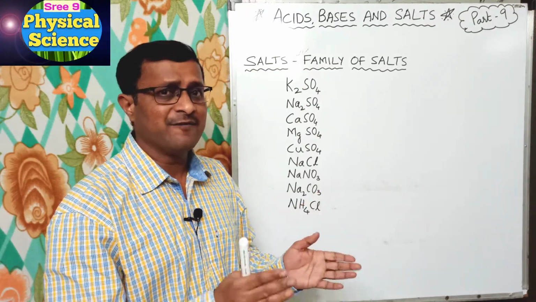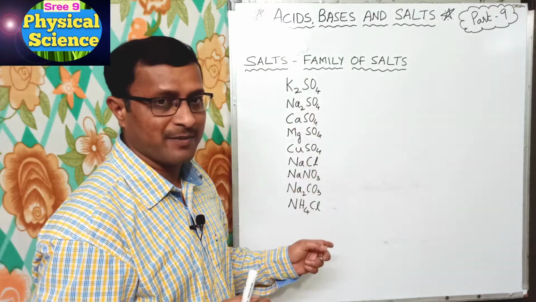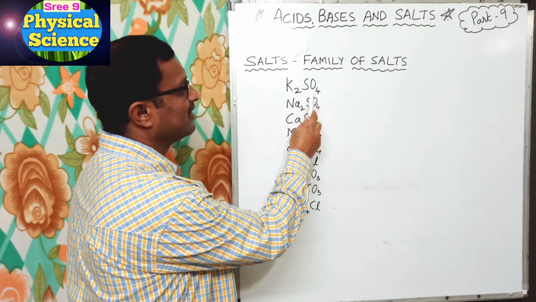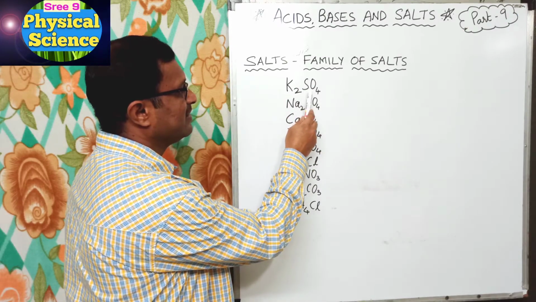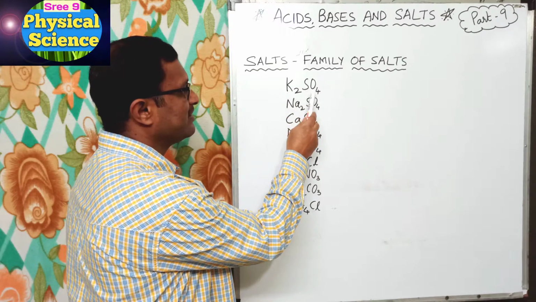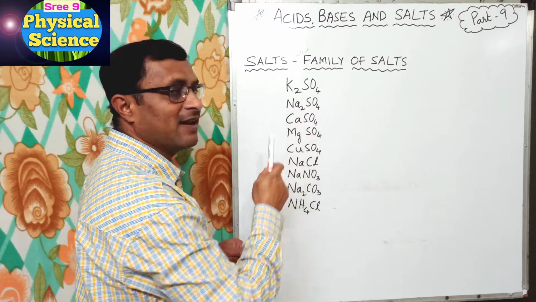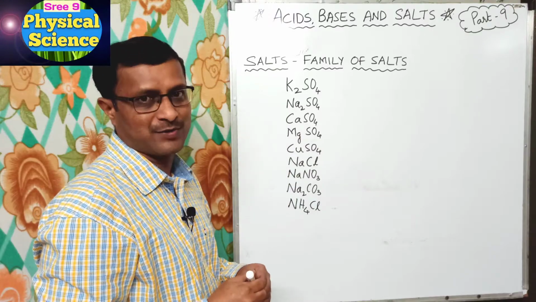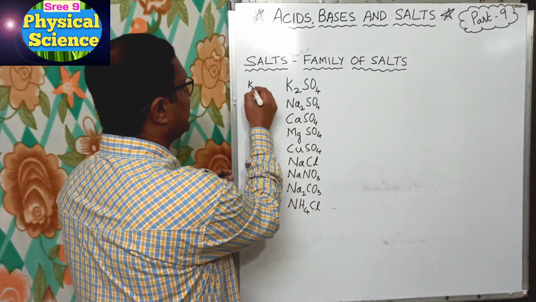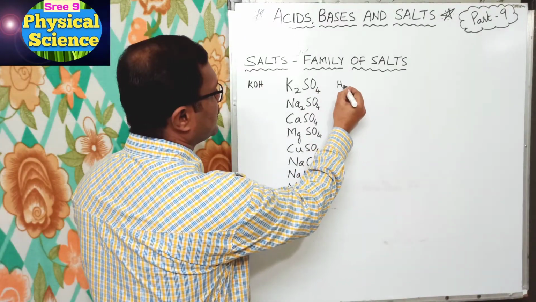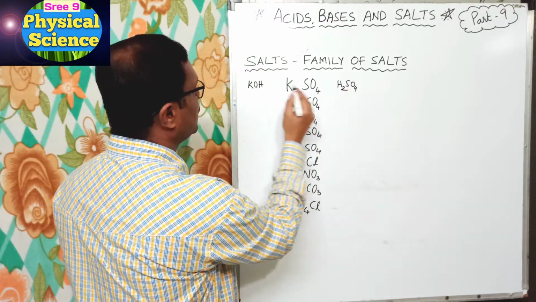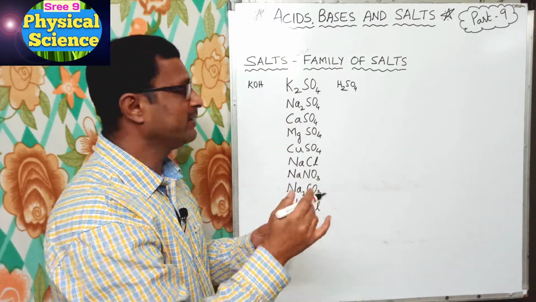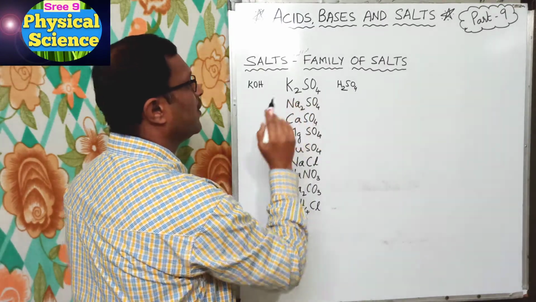Now let us understand from which acids and bases they are formed. If you observe here, what is the metal here? Potassium, and here it is the cation, and this is the anion. So here potassium and sulfate. Potassium sulfate: sulfate is from sulfuric acid and potassium is from potassium hydroxide. So here I will write KOH and H2SO4. H and OH go in the form of water, the remaining will be KSO4, hence we got K2SO4.